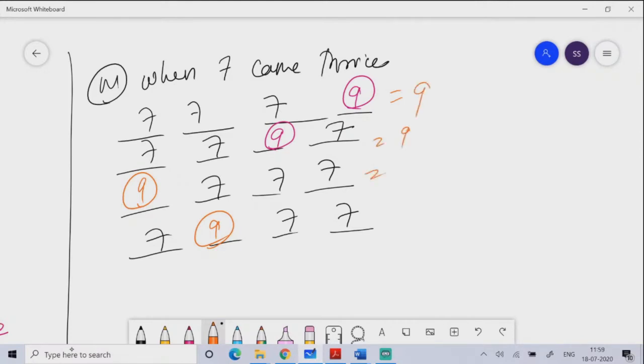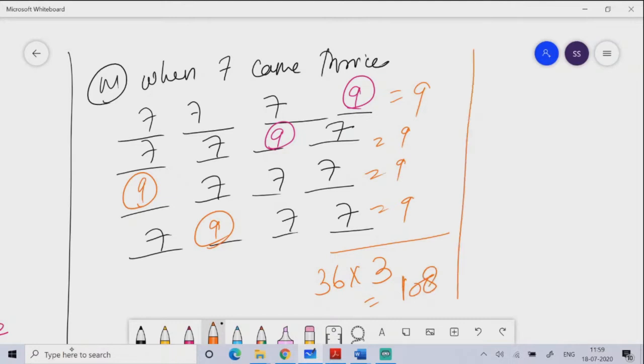Any 9 digit can come. So 9 4s are 36. Every time the 7 came thrice. So 36 3s are 108. And every time the digit 7 came thrice. Okay. Then I'll talk about the last case when digit 7 came 4 times.